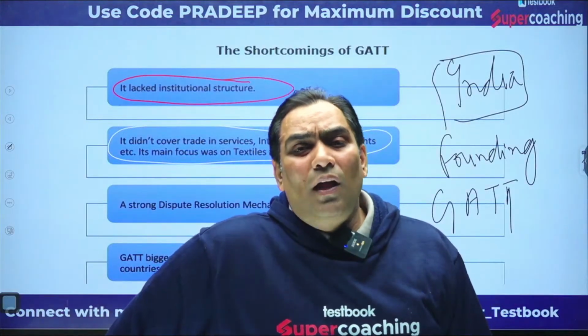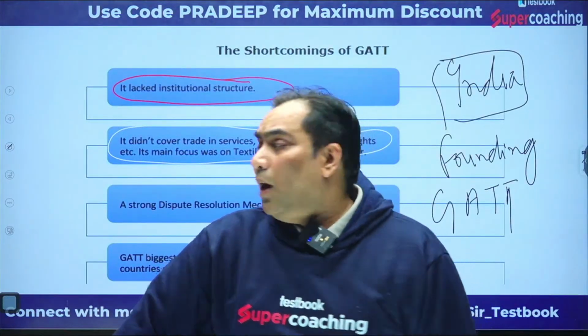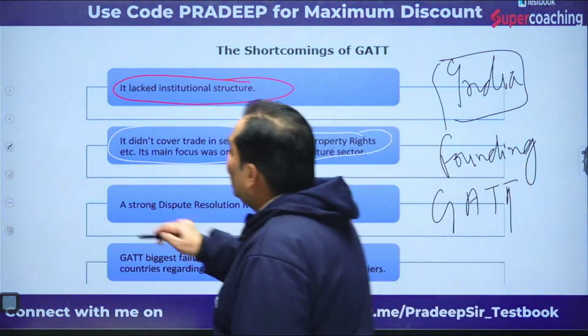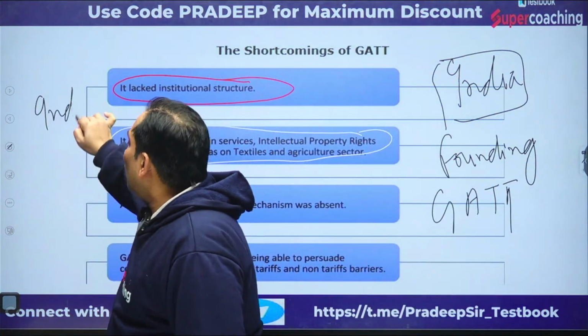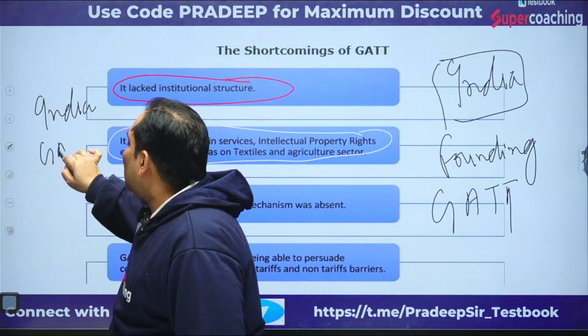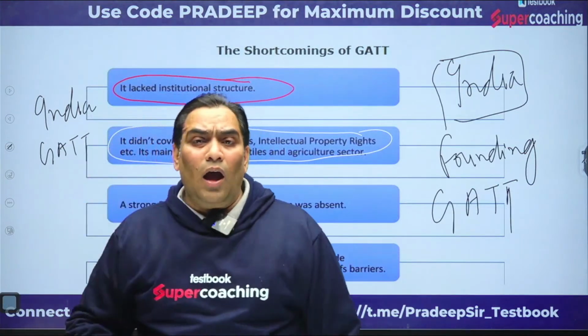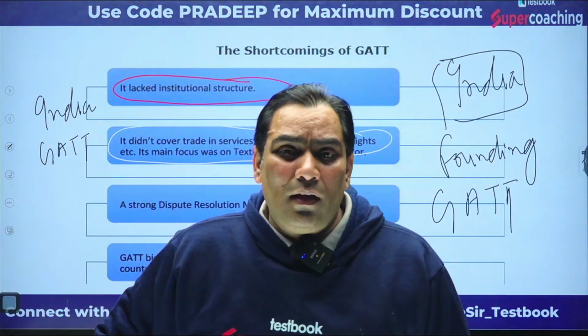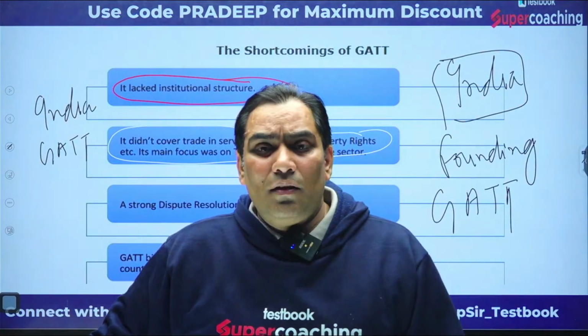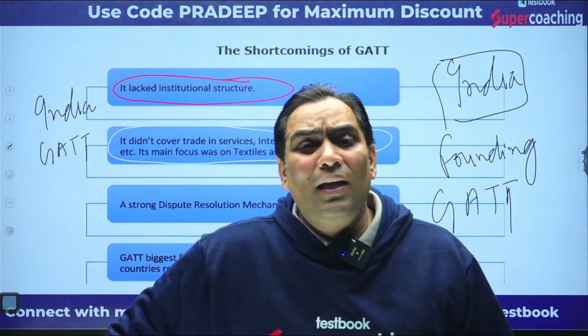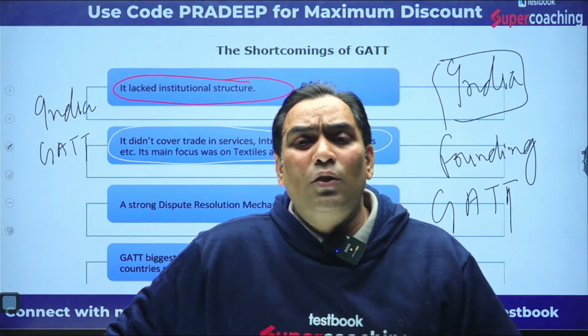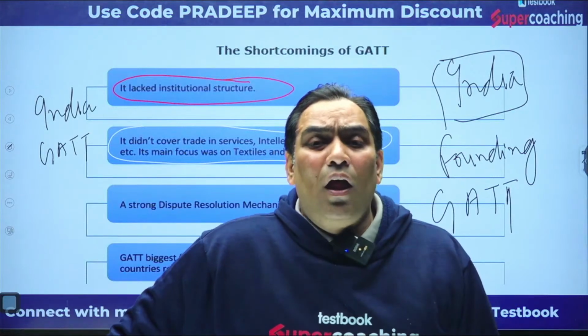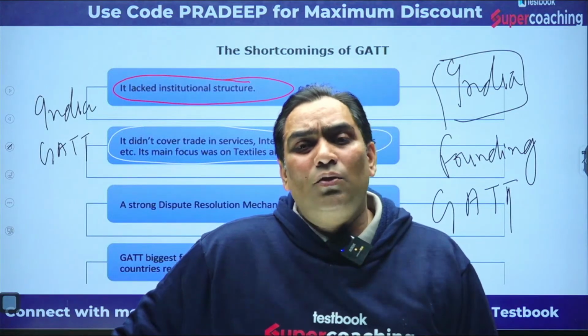Under that provision, India has to follow only those provisions of GATT which are not in contradiction with the trade provisions of India. That was very liberal. That means the contracting parties had to follow only those provisions which are not in contradiction.